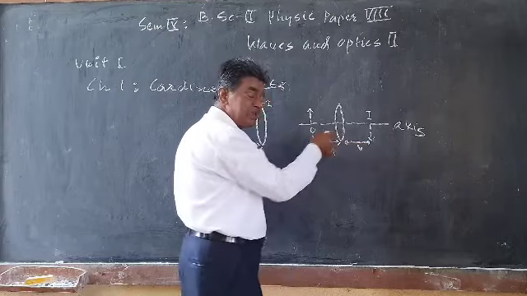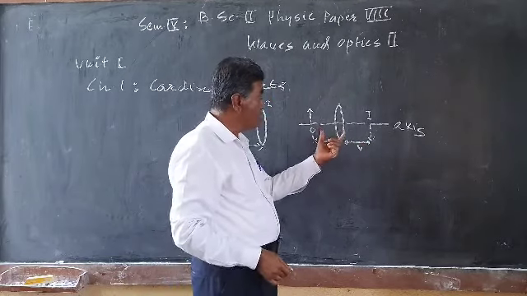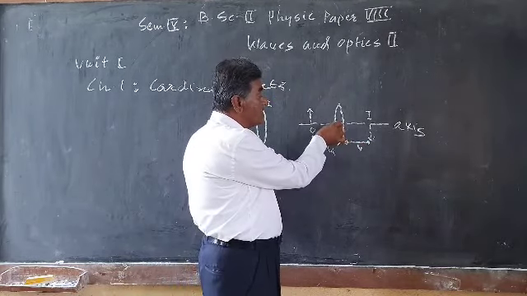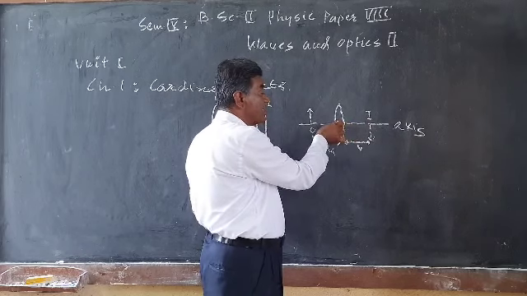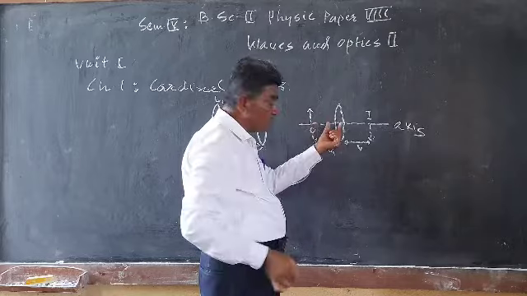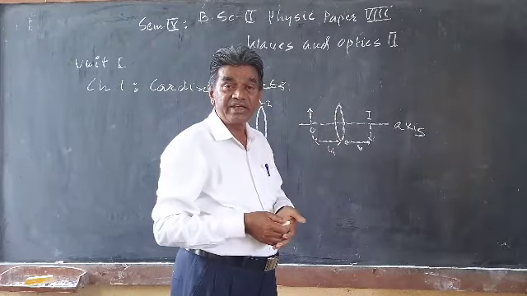This distance can be measured very easily, because we can measure the distance from here to here. The thickness is very small and can be neglected.